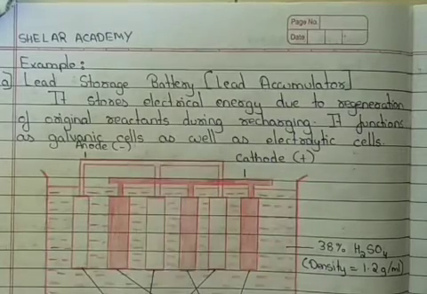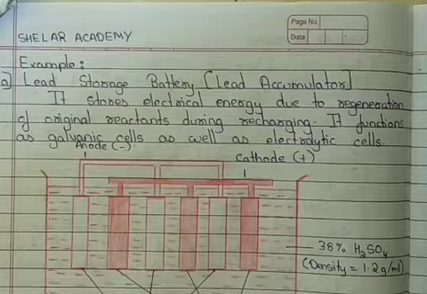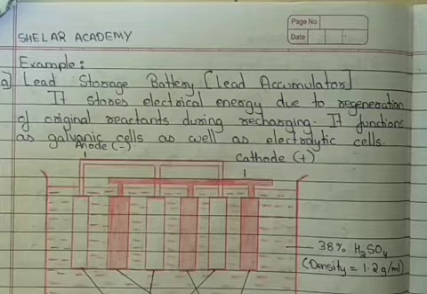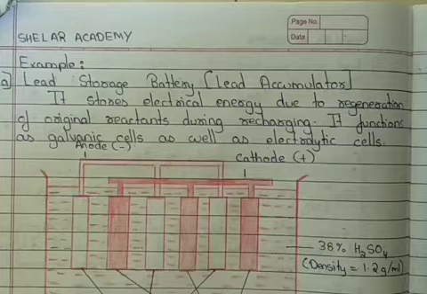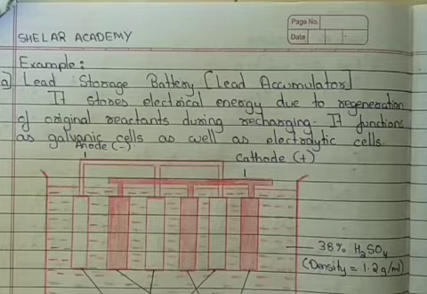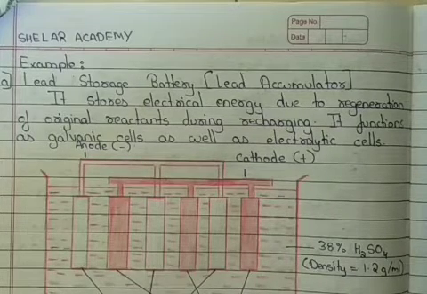Now the lead storage battery is one where the electrical energy and EMF are not developed within the cell, but are previously stored by passing an electric current. Hence it is called a lead accumulator or lead storage battery.